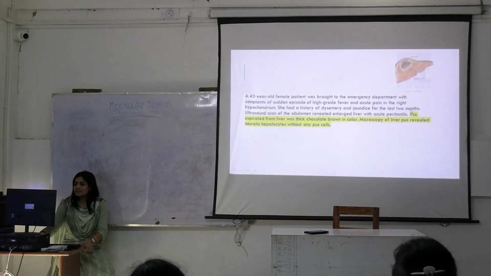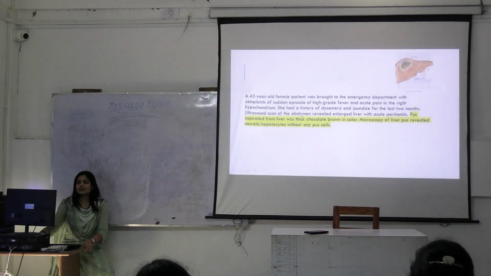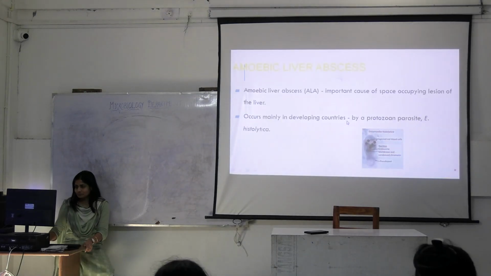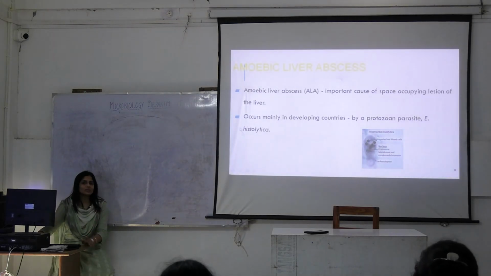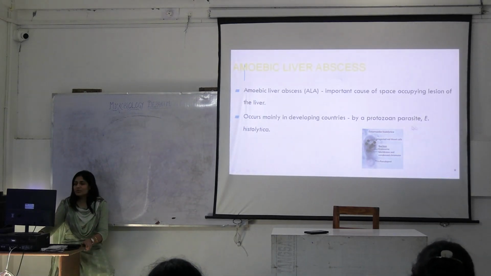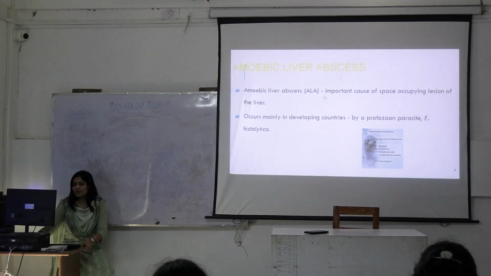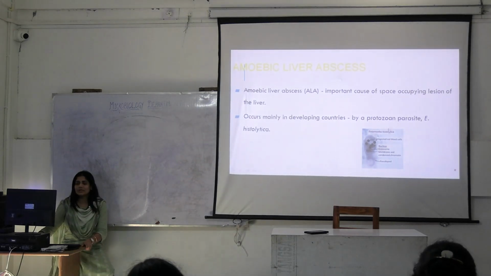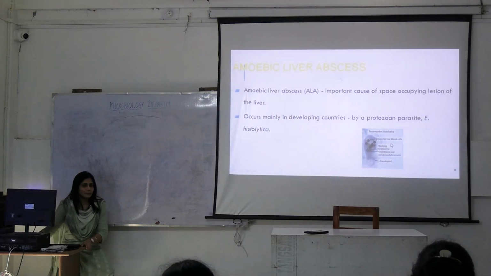So there is this pus that was aspirated from the liver and it was thick chocolate brown in color. Now we understood, we know that this is amoebic liver abscess. Who is causing it? Entamoeba histolytica is causing it. What is this abscess? This is a space occupying lesion of the liver. And it is caused by this protozoal parasite, that is Entamoeba histolytica.